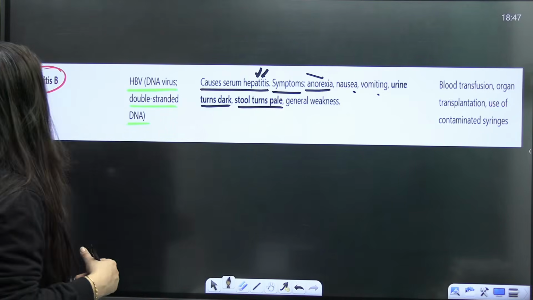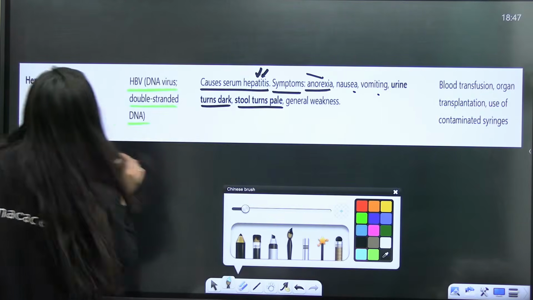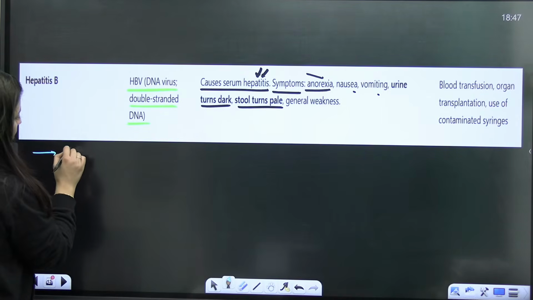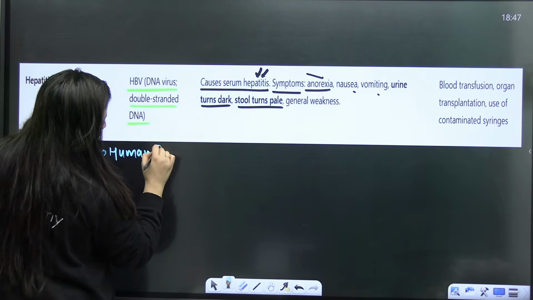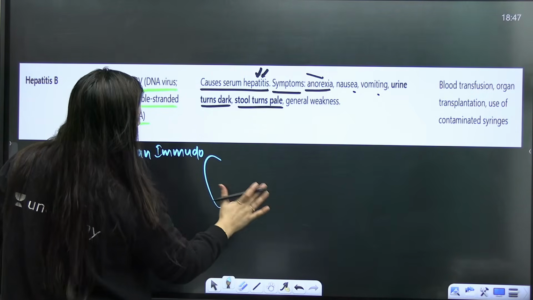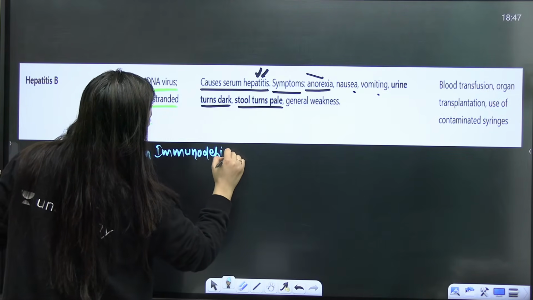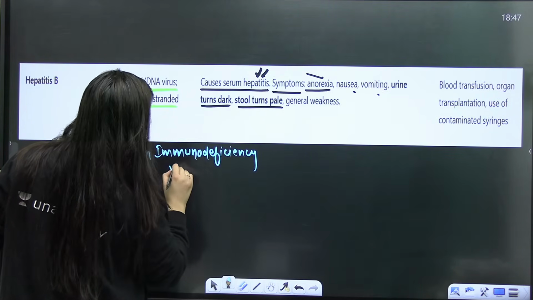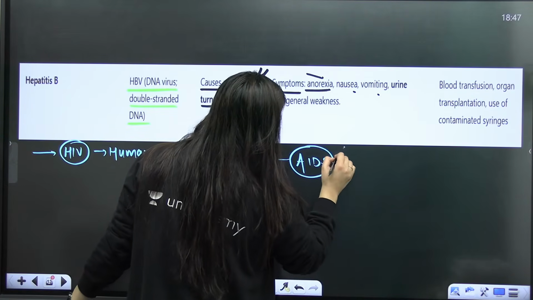Okay. So hepatitis B. Other than that, can you tell me which other viral disease we discuss in reproductive health? Obviously, HIV. We'll discuss it in detail as well. Human immunodeficiency virus, HIV, causes AIDS, acquired immunodeficiency syndrome.